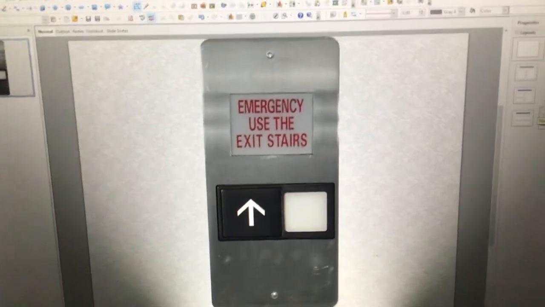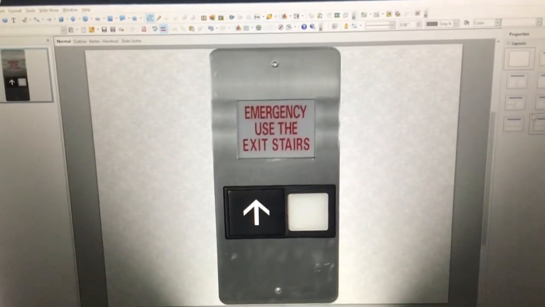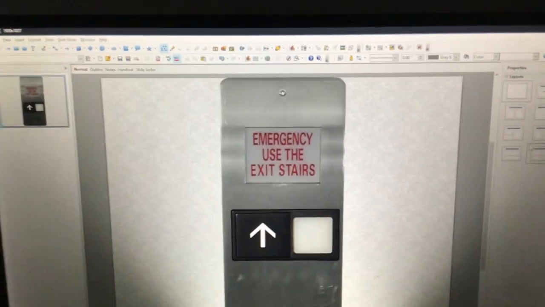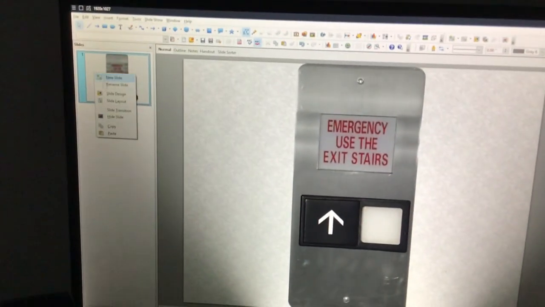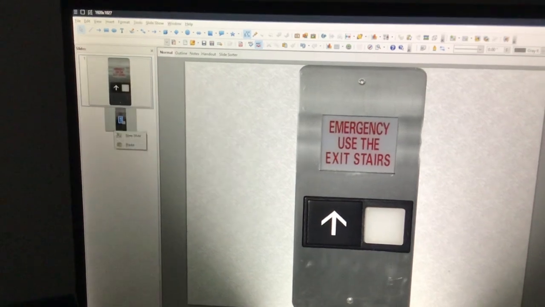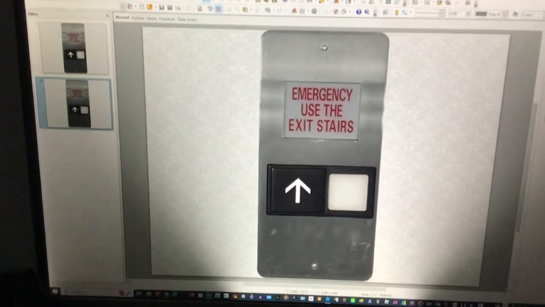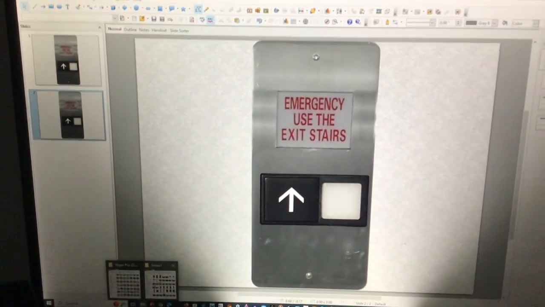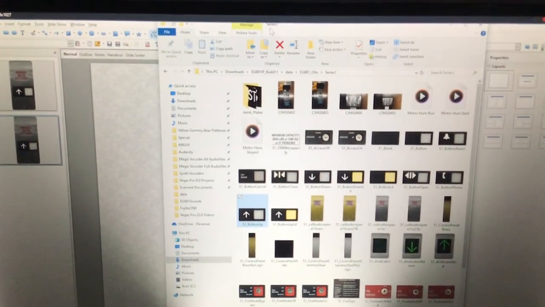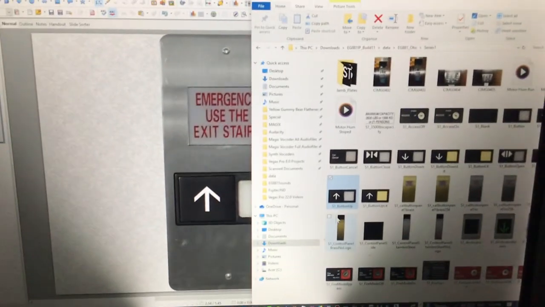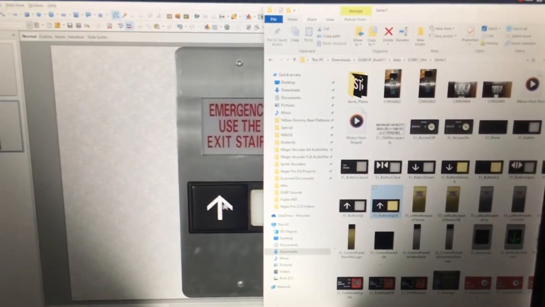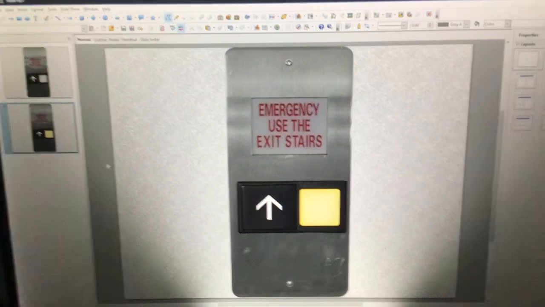I use any type of button sound or my mouth to make the clicky buttons. So what you want to do is we're gonna make a button lit up. So we're gonna select copy there, and then we're gonna paste it. Now we're gonna replace it to a button where it's lit up. All right, we're gonna make this call button. They're gonna select right here. There, that's the lit up button.